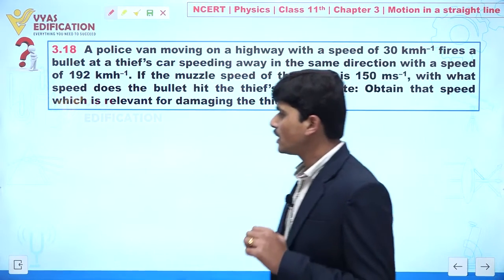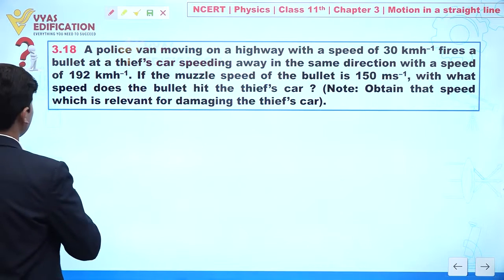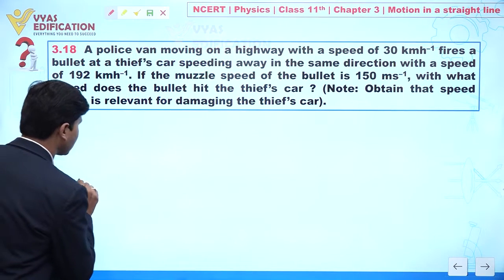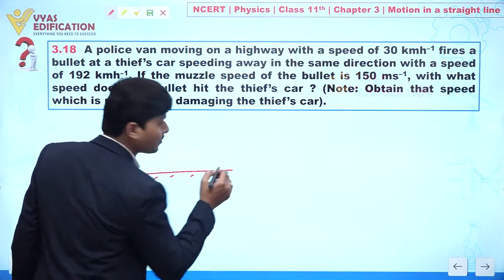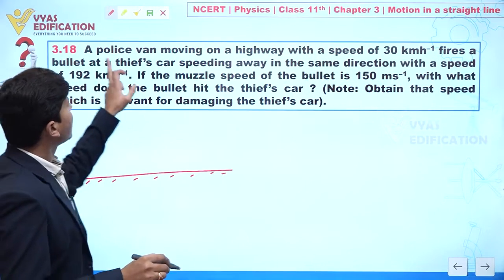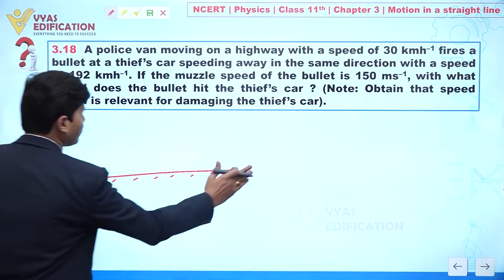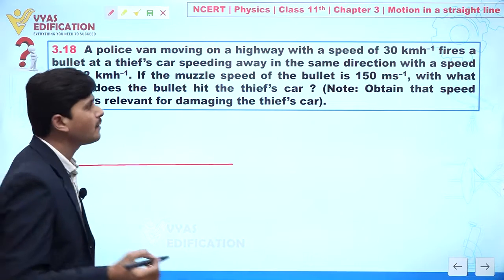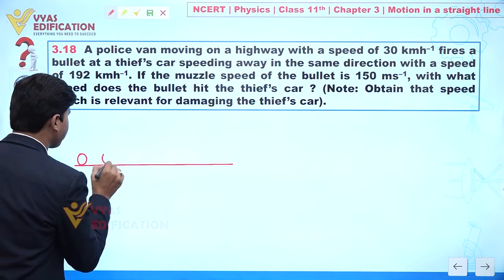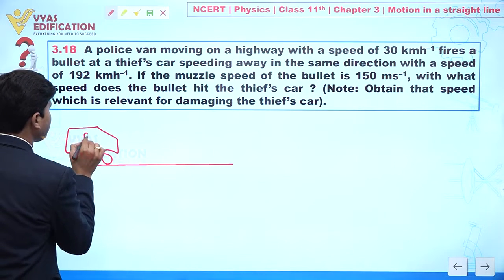So let's suppose I draw a diagram like this. Let's suppose this is the given situation. This is the ground, or we can say highway, and this is the policeman.